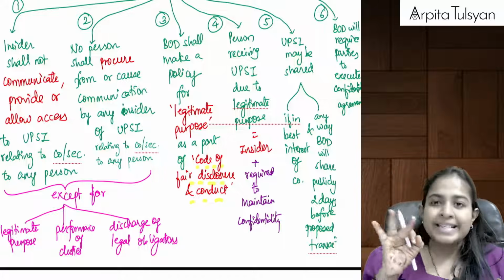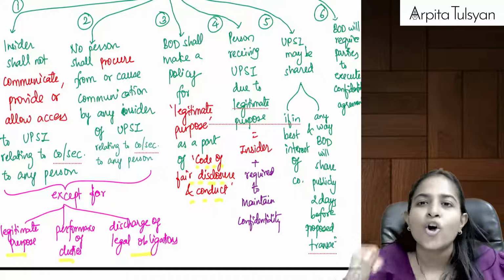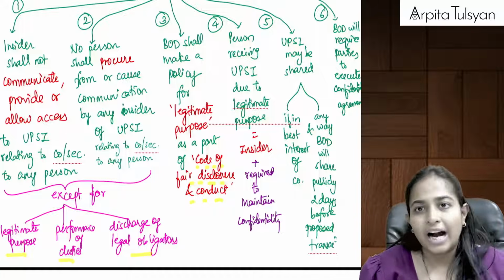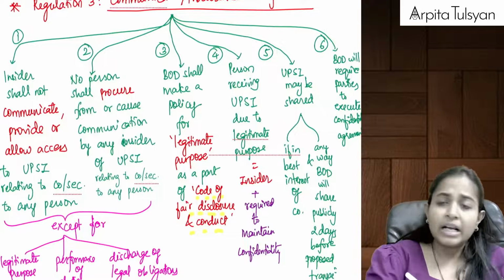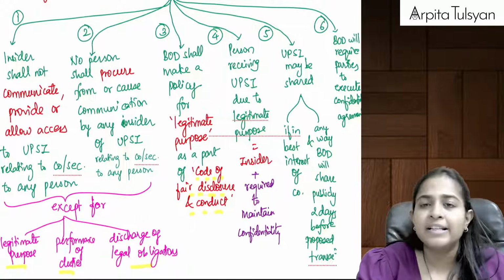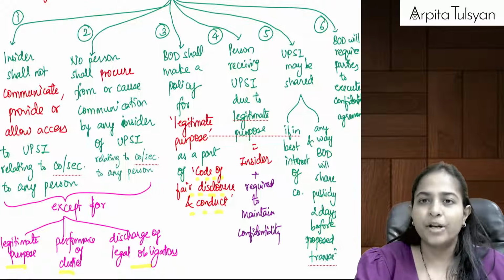So in these three cases, sharing of information and procuring of information both will be allowed. Are you clear with this? Yes? Okay. Otherwise, except for these three purposes, they are telling you that it is not allowed. It is totally prohibited. Okay.